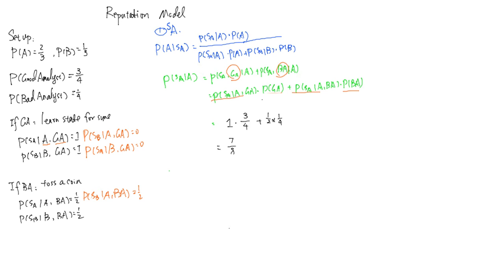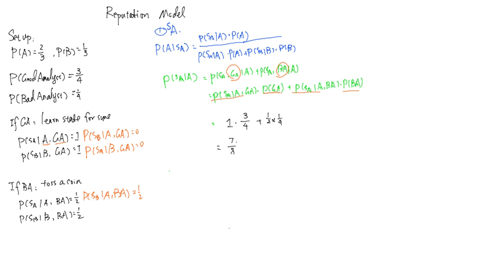And from here, we know that every ingredient we need can be obtained from the setup. So P(SA | A, G) we know from the description of the good analyst. So you just plug in the values and you will get the final value.